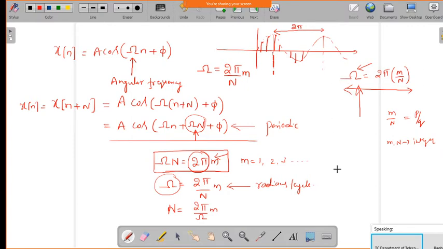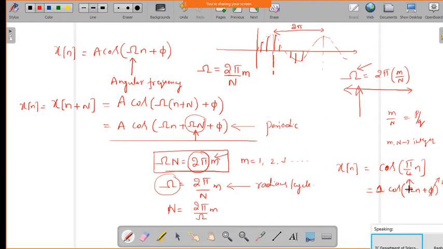Say for example, if I have x of n equal to cos of pi by 4 n. This is the signal which is defined. Now we have to say whether it is periodic or not. How can we say? If you compare this with the general form, the amplitude is 1, cos of omega n plus phi. Here phi is 0, so there is no phi, only cos of omega n is given.